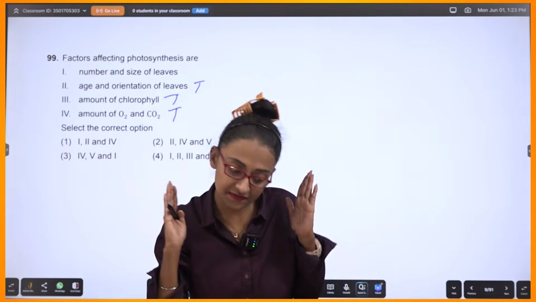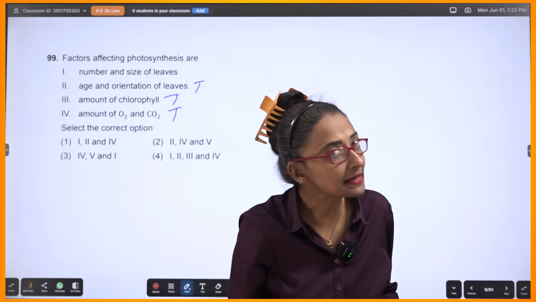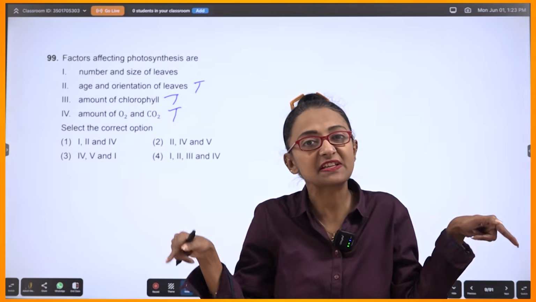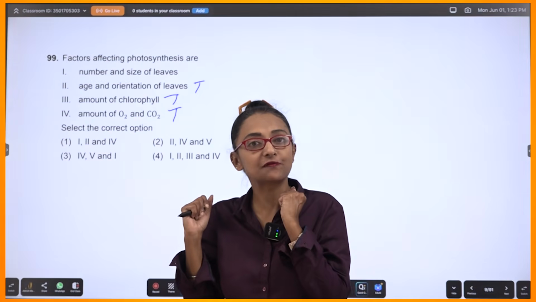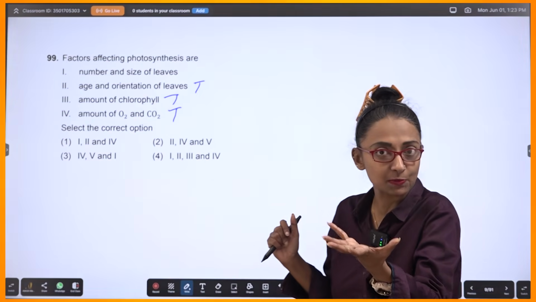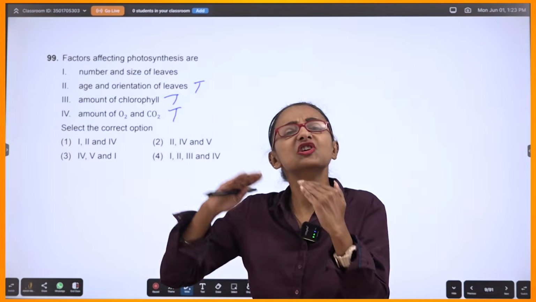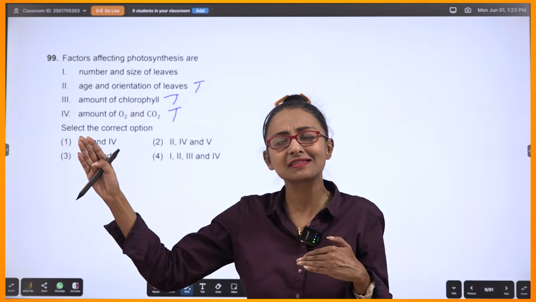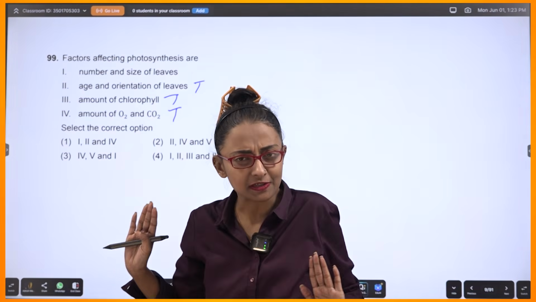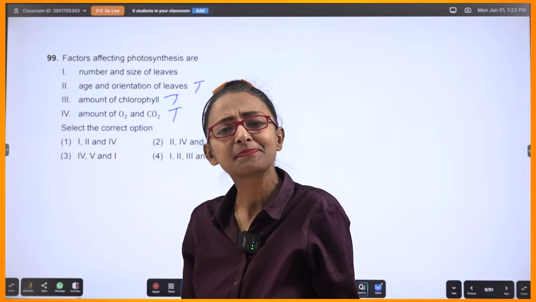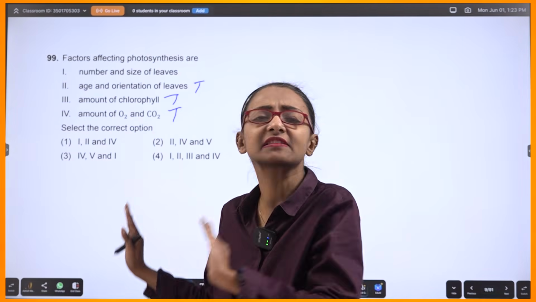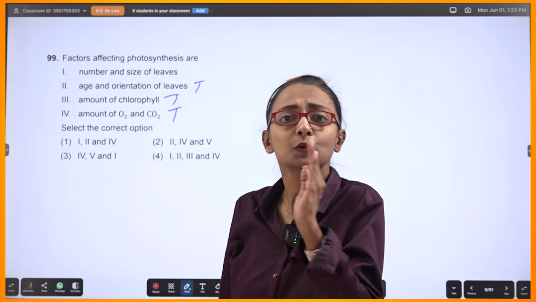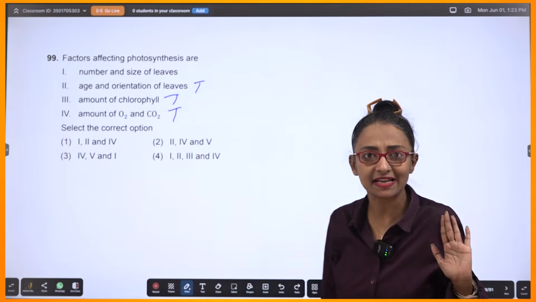Number and size of leaves, absolutely. The more leaves, the better the photosynthesis. The more surface area, the higher the rate of photosynthesis, because of the exposure to sun. Reaching the limiting factors or everything else is a different story altogether. Here they are simply saying what factors affect the rate of photosynthesis. So all these factors in some way or the other will affect photosynthesis, correct?